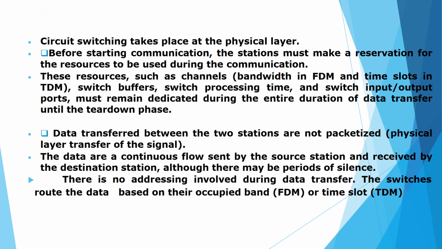That means resource allocation or resource reservation is done by the stations. The resources may be either bandwidth in the case of FDM and time slot in the case of TDM, switch buffers, switch processing time, switch input and output ports, etc.